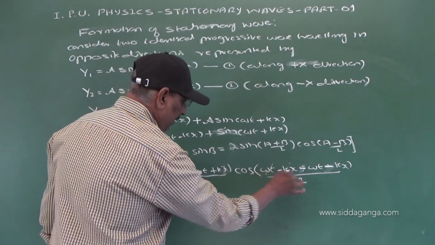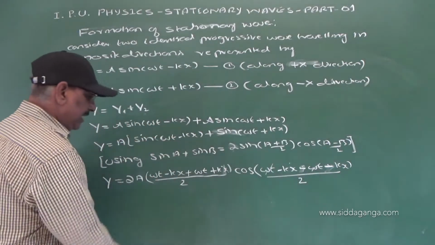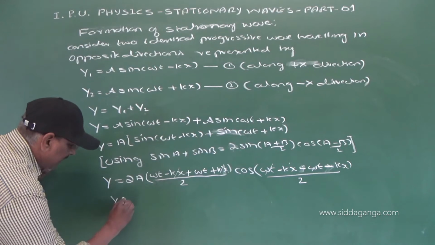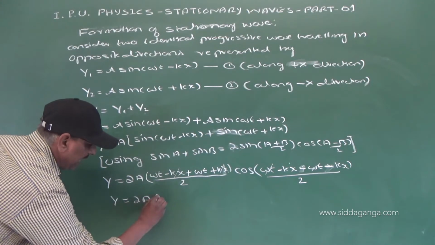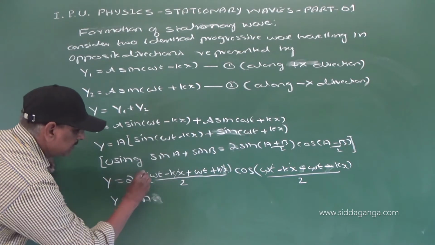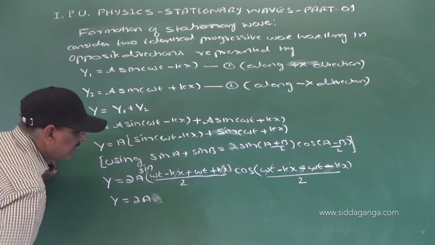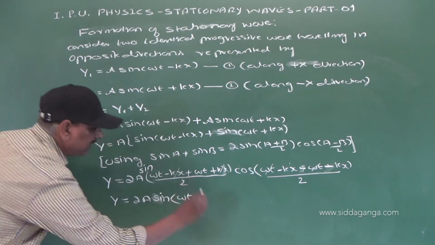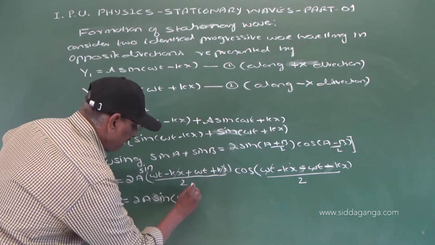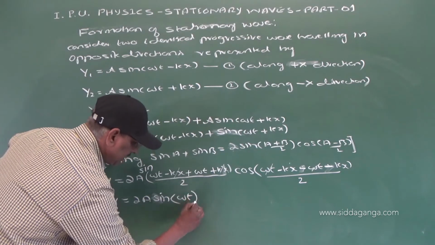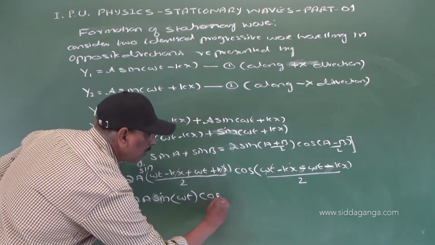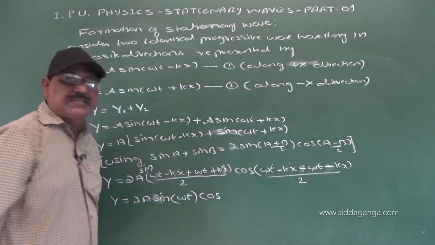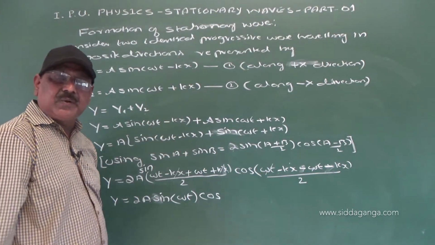Here omega t gets cancelled, here kx gets cancelled, so we are left with y is equal to 2a sin omega t by 2, this gets cancelled, 2 to cos of minus 2kx divided by 2, minus kx.